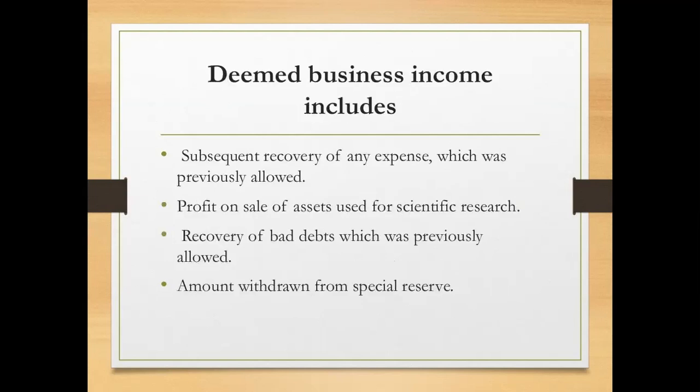Next, deemed business income includes, that is, subsequent recovery of any expense which was previously allowed. So they may ask for the meaning of deemed business income. So subsequent recovery of any expense which was previously allowed, profit on sale of an asset used for scientific research, recovery of bad debts which was previously allowed, amount withdrawn from the special reserve. So even it is related to speculative business.